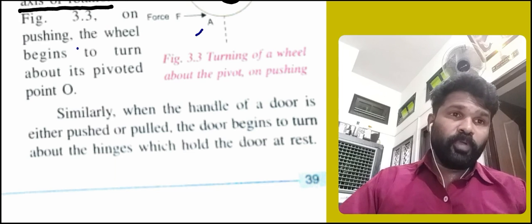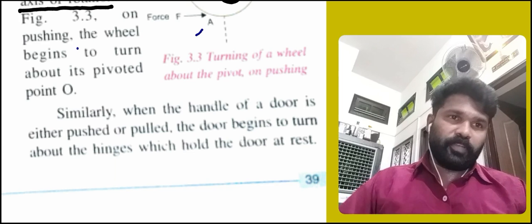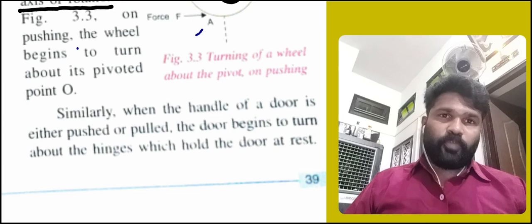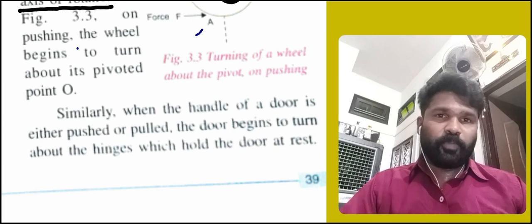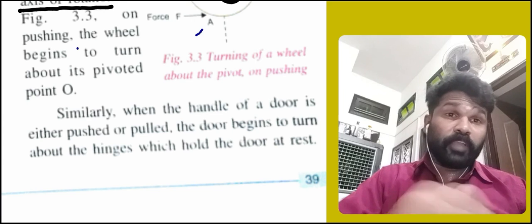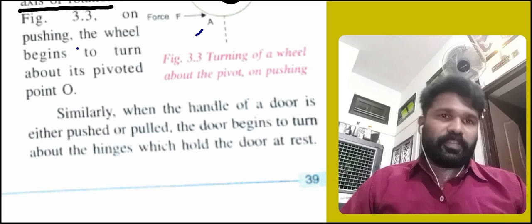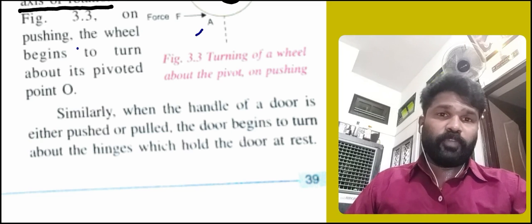It does not move from one position to another.